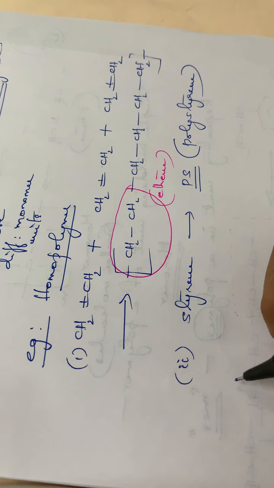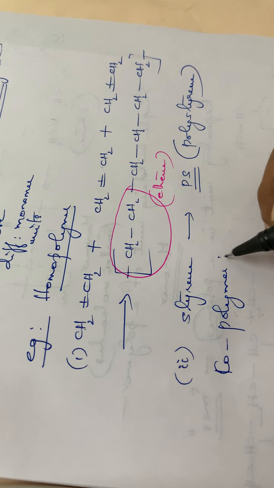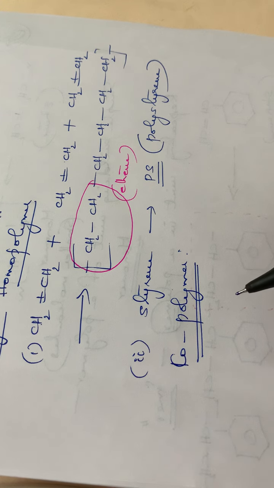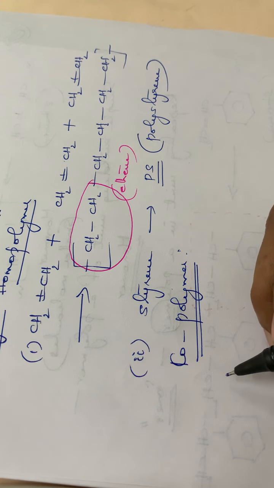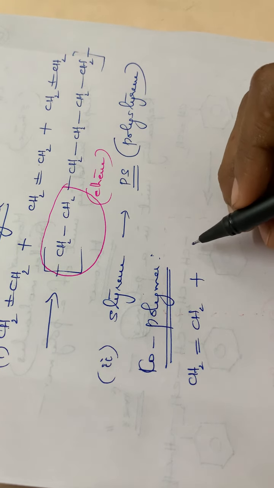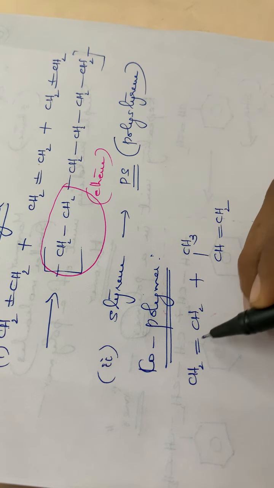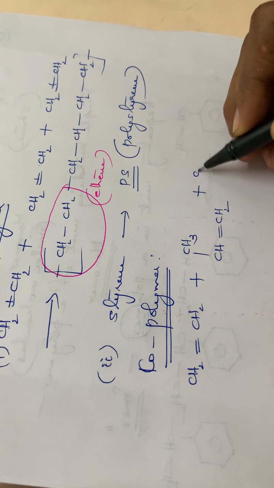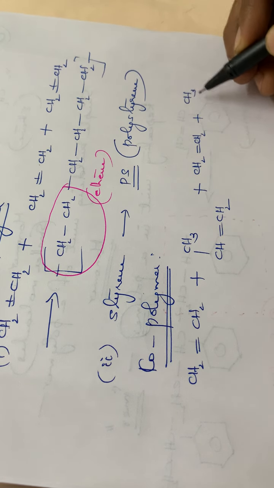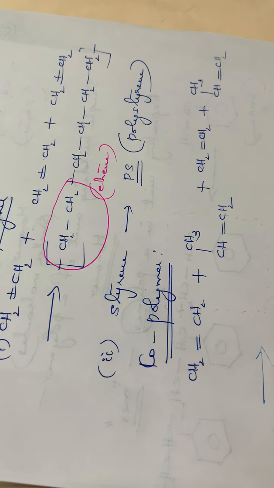Then the next is an example for a copolymer, that means the monomer units will be different. CH2=CH2, ethene molecule, plus a propene molecule, CH3-CH=CH2. See, 2 different monomer units are present, isn't it? Again CH2=CH2 plus again a propene molecule CH3-CH=CH2. Again another propene molecule.